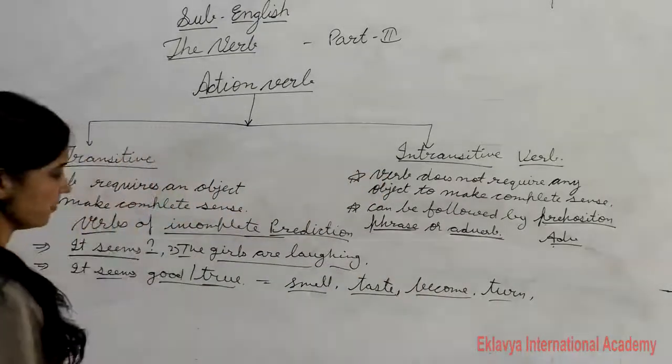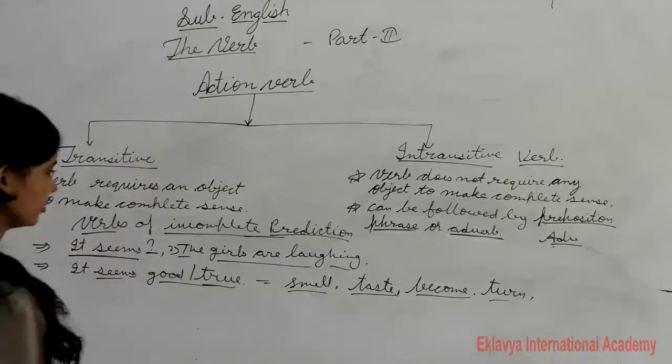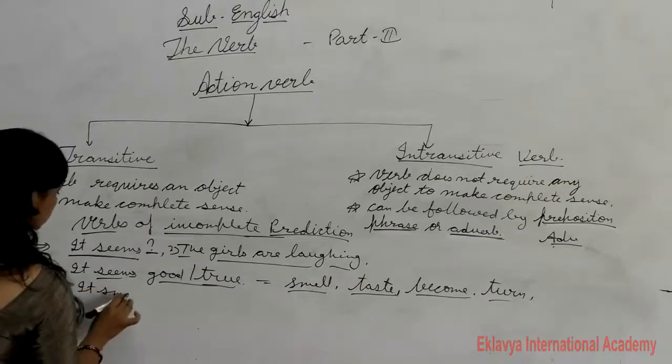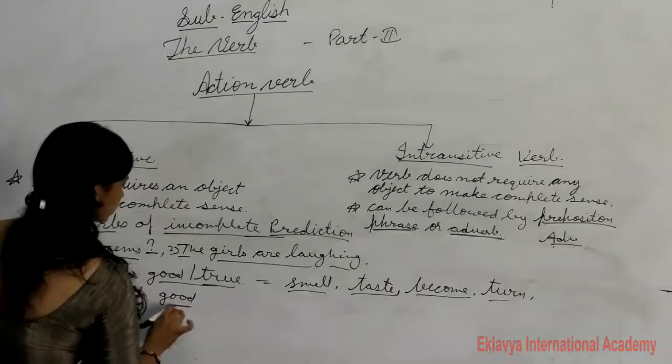So you can say these are verbs of incomplete prediction. You can say "it smells good". So what is the "good" here?